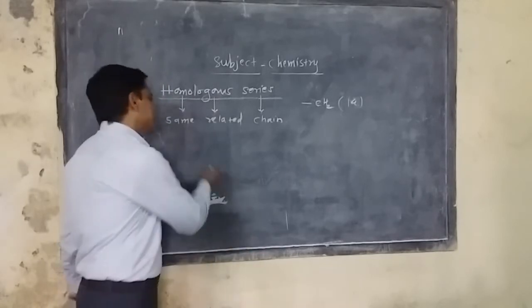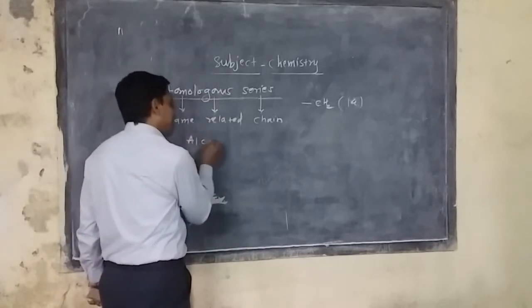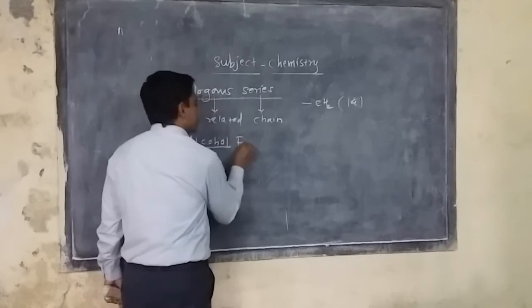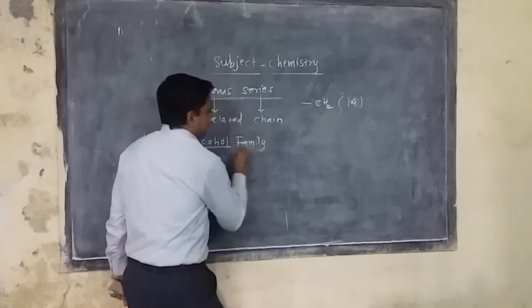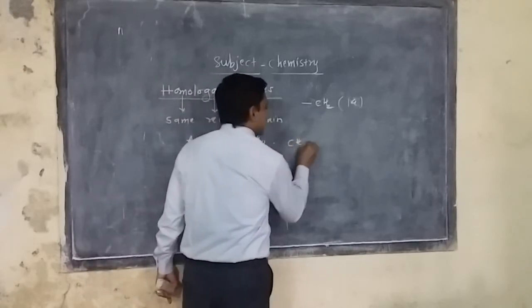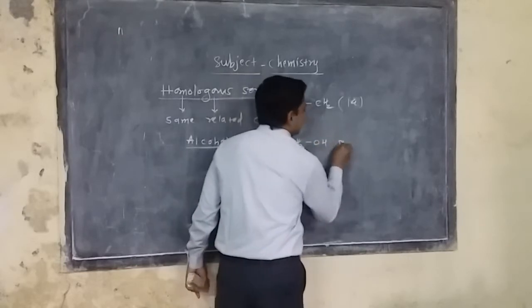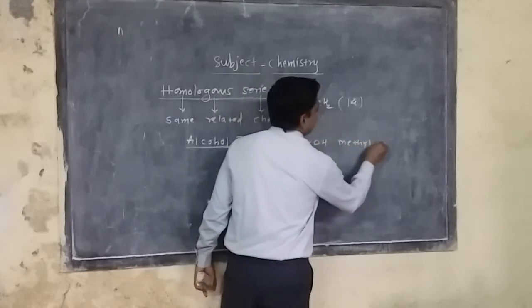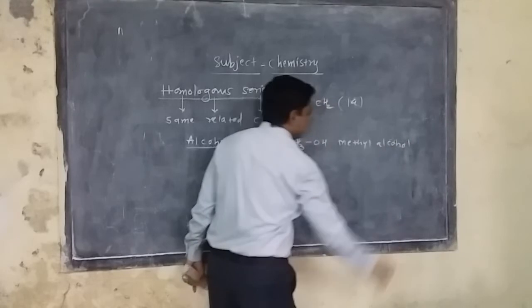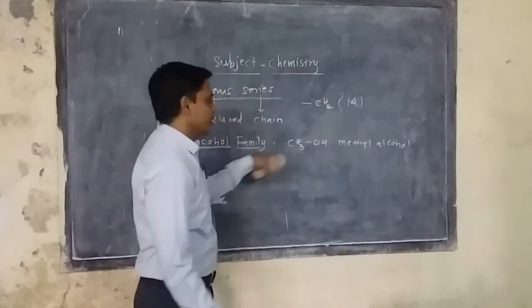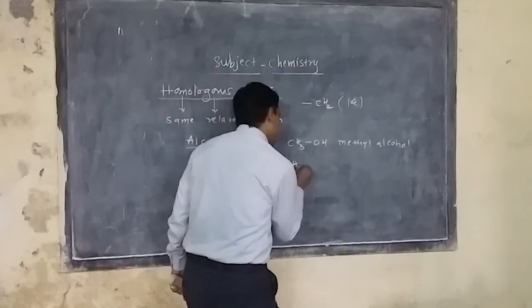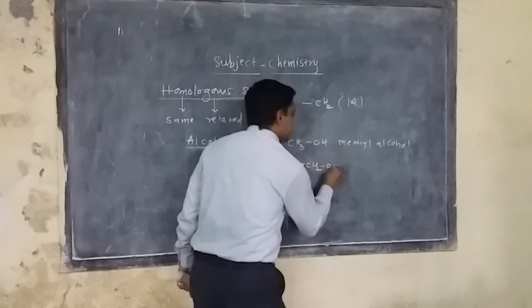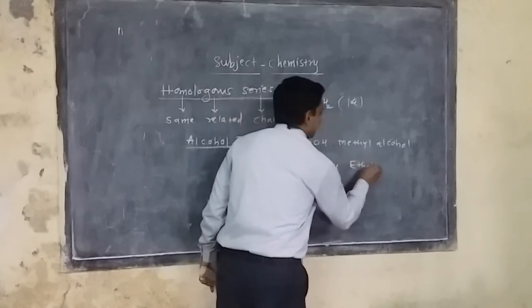In every organic compound family, there is a homologous series. A simple example is the alcohol family. The first member is CH3OH, called methyl alcohol. The next member is CH3CH2OH, called ethyl alcohol.